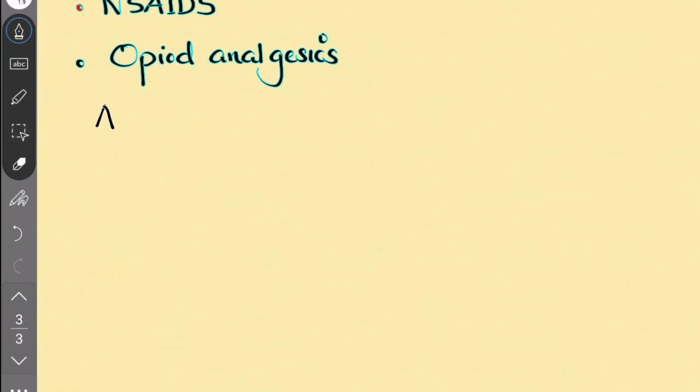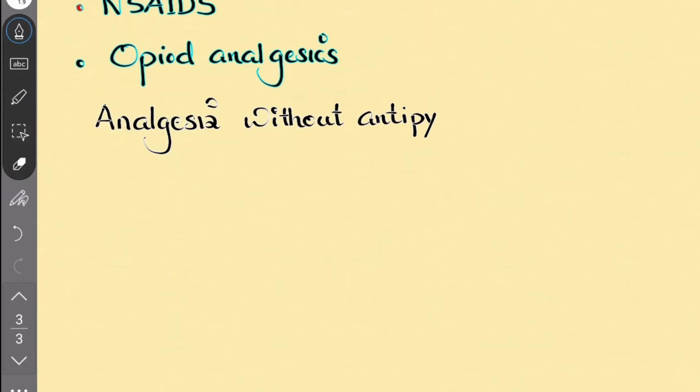In such cases, we go for the opioid analgesics.